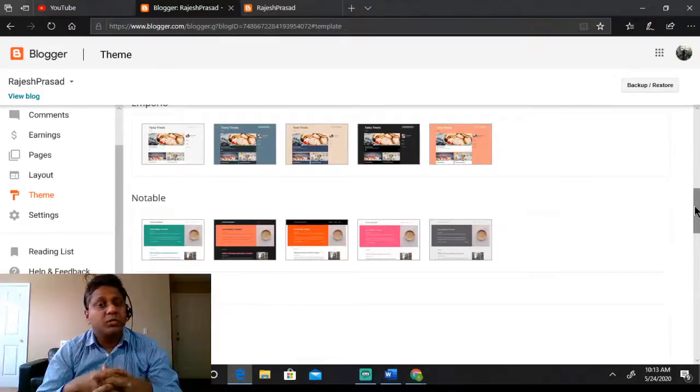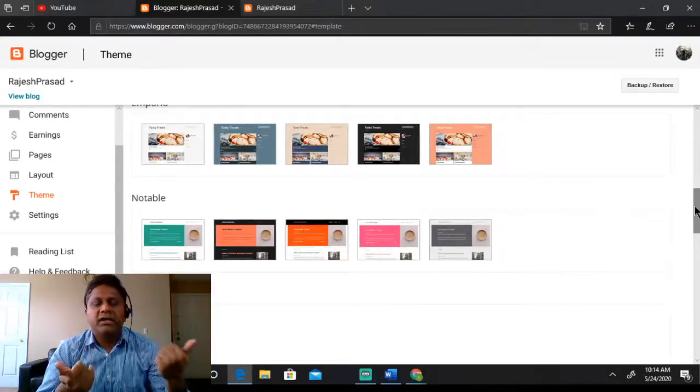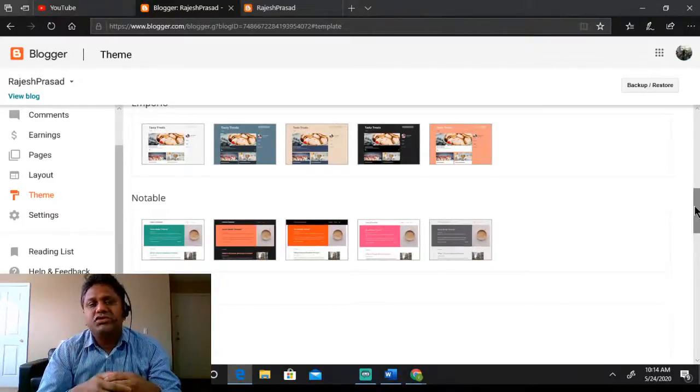You won't be able to do much customization on that, and unless you are a techie, it's very difficult to change the look and feel of that website. But if you buy that theme from the person who created it, that gives you a lot of flexibility. The one thing is that a customized thing, like this Blogger credit, you will be authorized to remove, and that will give your website a more professional look.